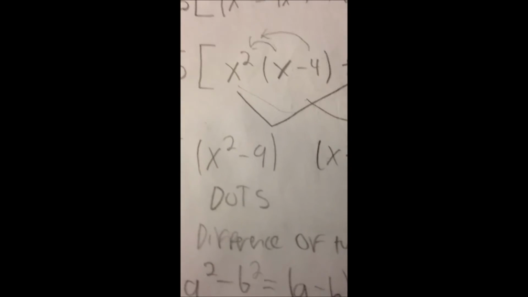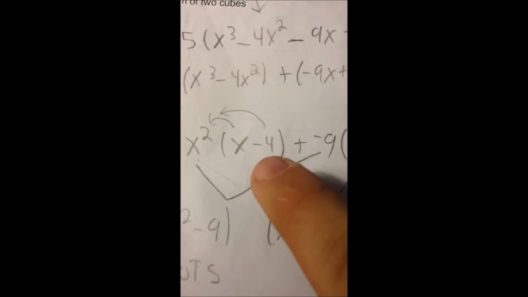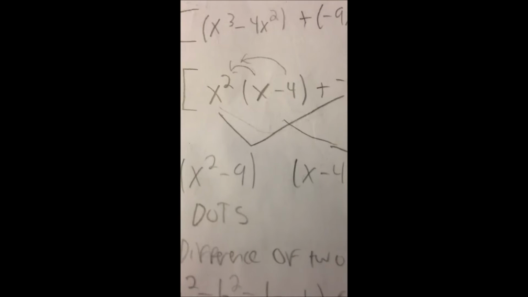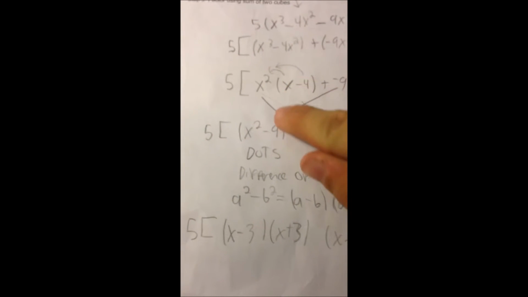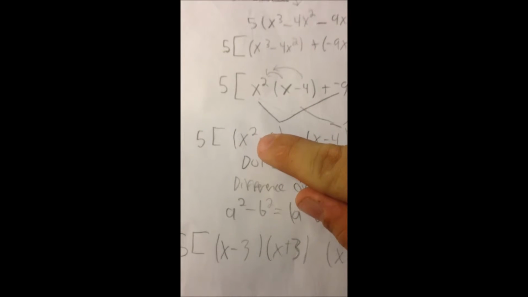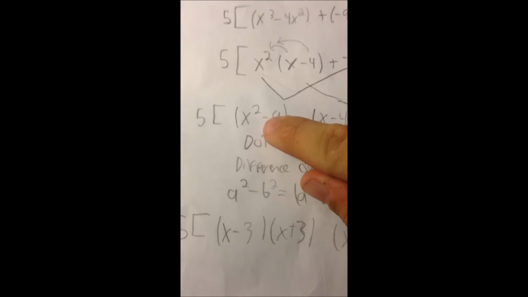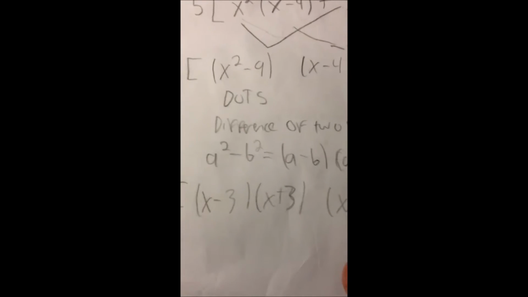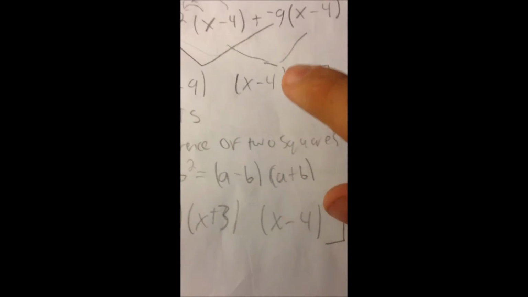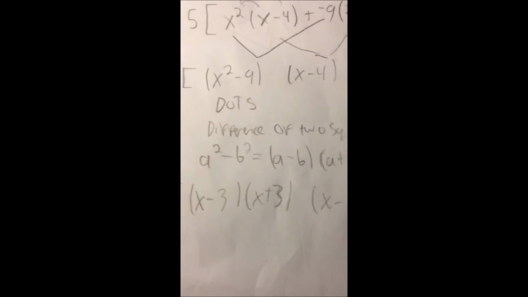So we get x squared minus 9 because we get this and this. We also have this and this, which becomes that. So there you go. And then we have a 5 outside, and that's basically your answer. Except we need to factor out the x squared, and the square of this would be x minus 3 and x plus 3. And then we have x minus 4, and we bring that down. There we go. Easy peasy.